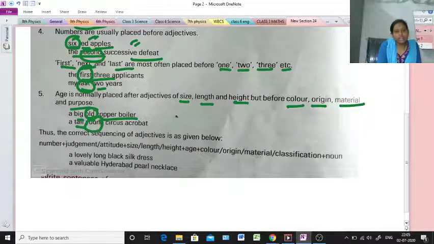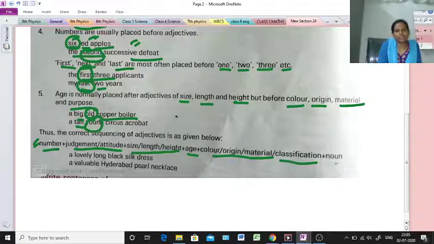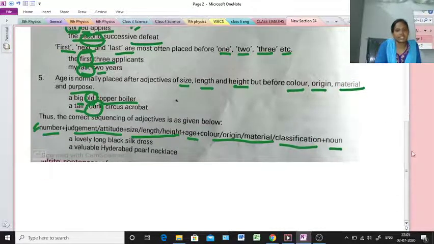Thus the correct sequencing of adjectives is as given below. So correct sequencing of adjectives, this is very important. So first number, then judgment or attitude, then size or length or height, then age, then color or origin or material or classification, then noun, finally noun. So this is the correct sequencing of adjectives. Of course, two or more adjectives are used here.